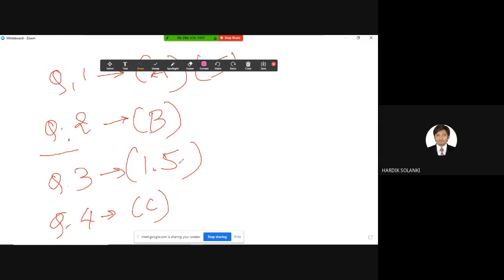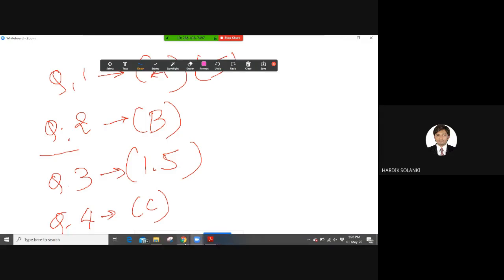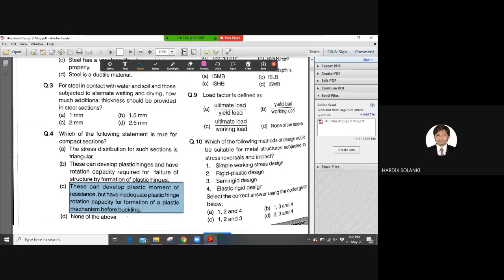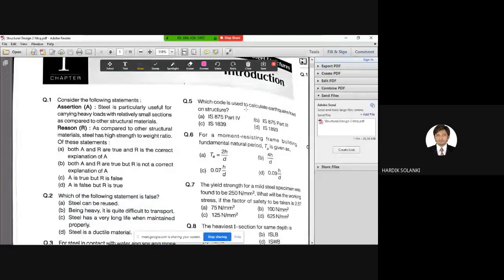Next, moving back to question number 5. This is a very simple question. I hope all of you will give an answer for this. Question number 5. Which code is used to calculate earthquake load on structure? Come on, fast. Earthquake load. Which code?